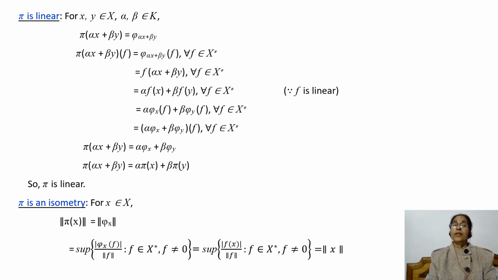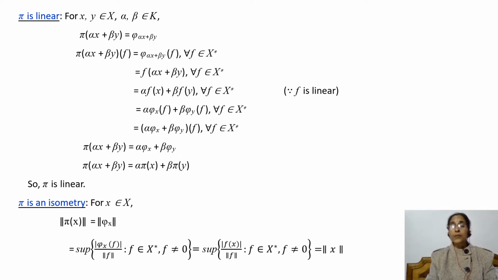And so we have shown that π(αx + βy) is equal to αφ_x + βφ_y. And this implies that π(αx + βy) is equal to απ(x) + βπ(y) by definition of the π mapping. And so π is linear.